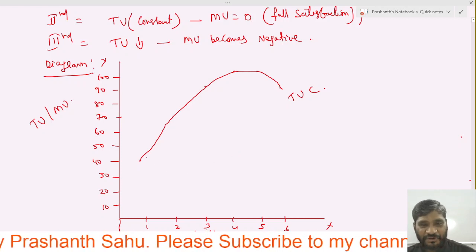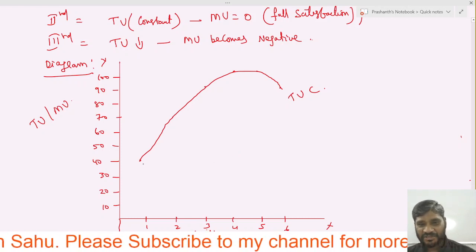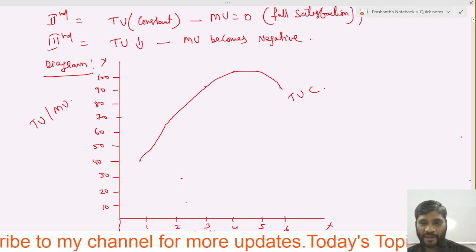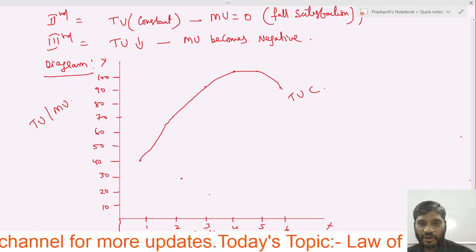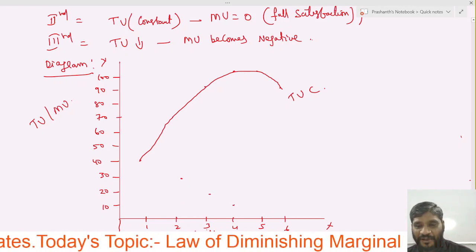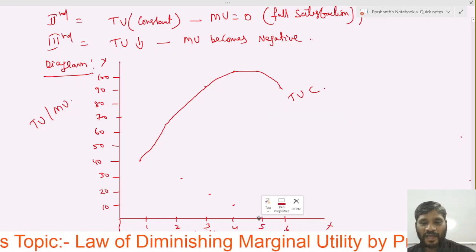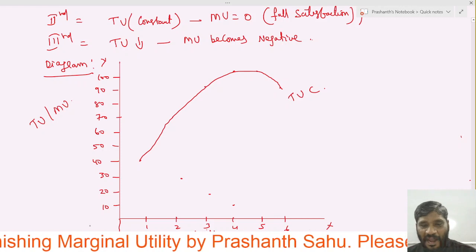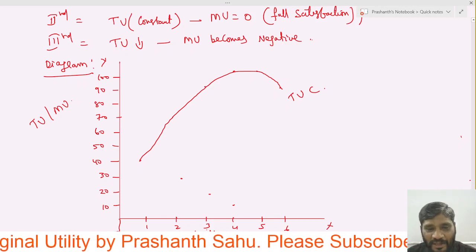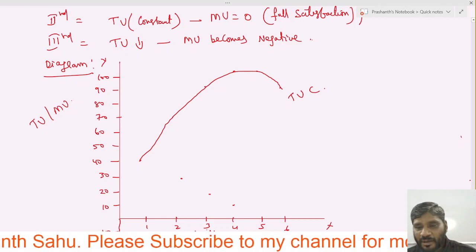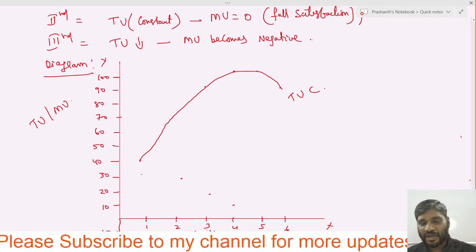What happened in the marginal utility? At 1 unit it is 40. At 2 units it is 30. At 3 units it is 20. At 4 units it is 10. At 5 units it becomes 0, yes or no? Becomes 0. And at 6 units what happened? Here, that is why I have taken extra, minus 10.